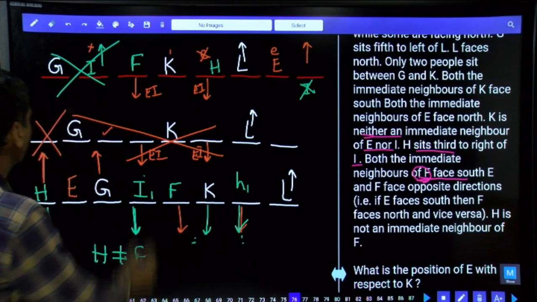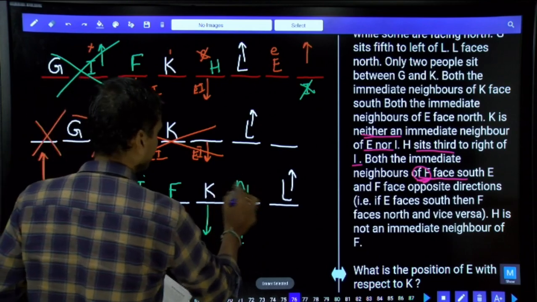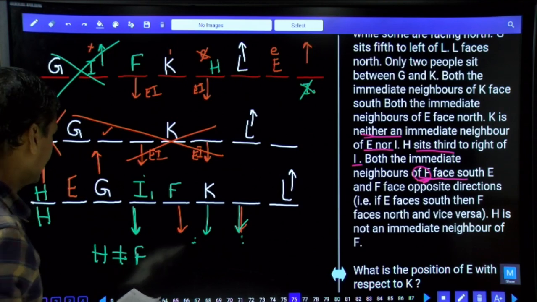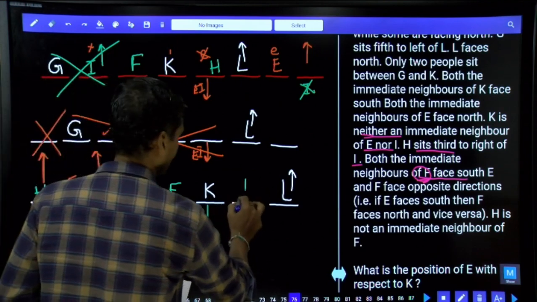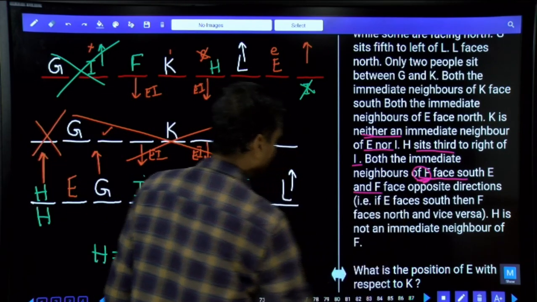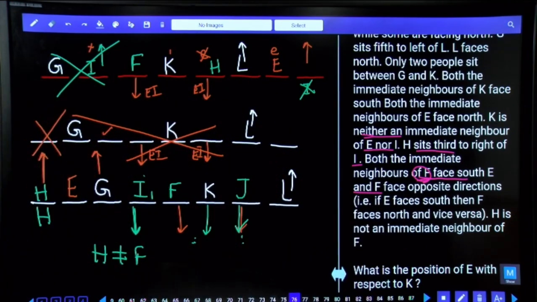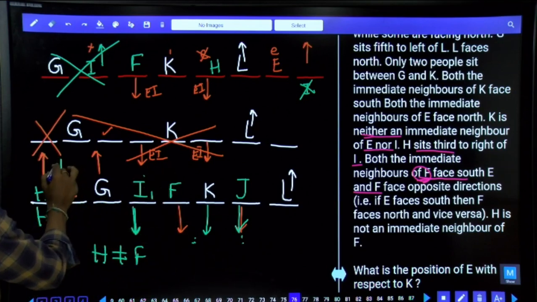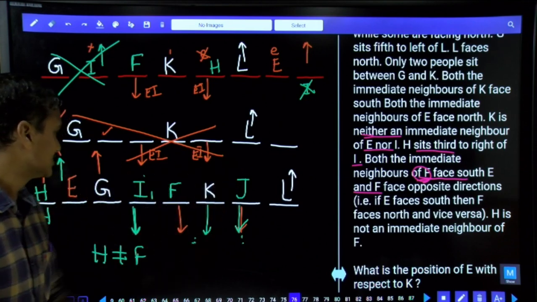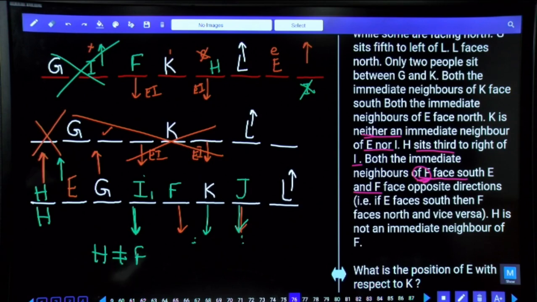Then, who is the person left over? Tell me. Finally, one person is left over, and who is that person? E, F, G, H, I, J. J is the person left over. And next one. E and F face opposite directions. As E and F are facing opposite directions, F is facing south and E must be facing north. Clear now? This is how these 8 persons are seated in a row. How many persons are facing towards north? 1, 2, 3 and 4 persons are facing north and 4 persons are facing south.